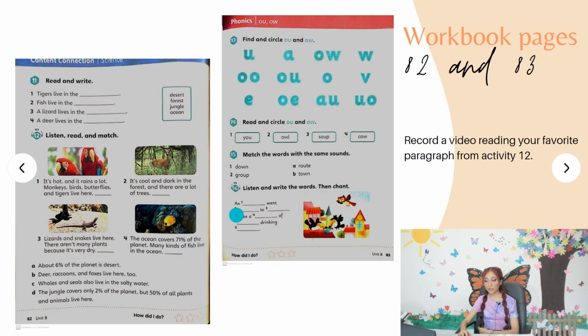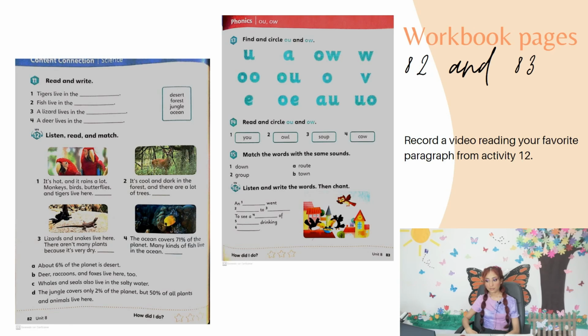Okay, so we're going to complete with some words that we check in the student's book. If you can't remember these words, okay, you can open your student's book, you can find these words, and it's okay, okay? So now I'm going to play the audio. Pay attention to this because you need to complete this, okay? So Workbook, page 83, activity 16. Listen and write the words, then chant.